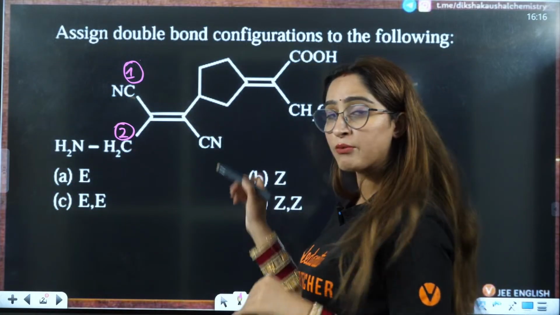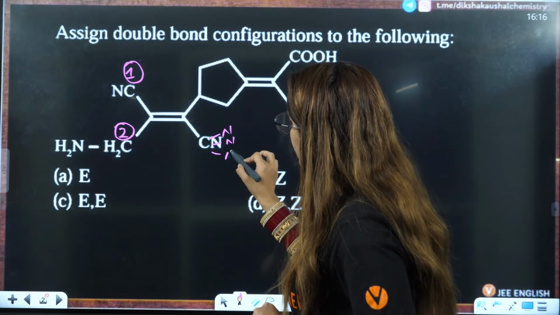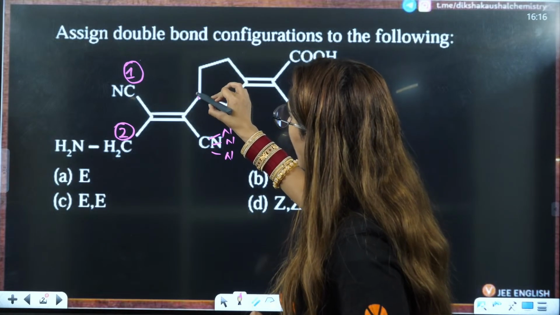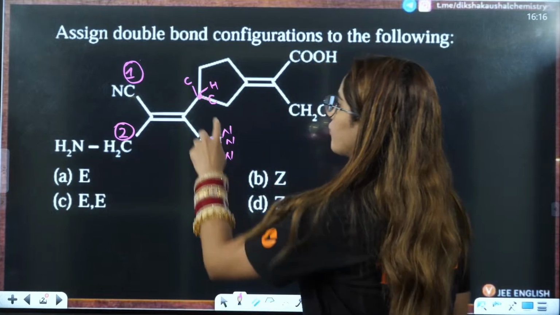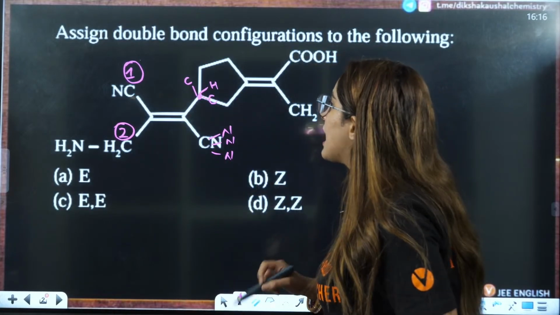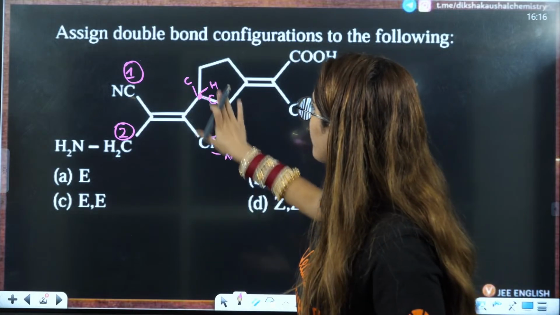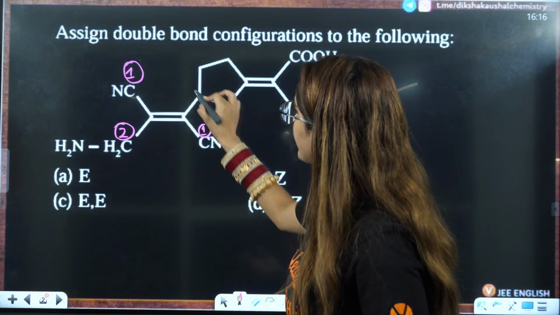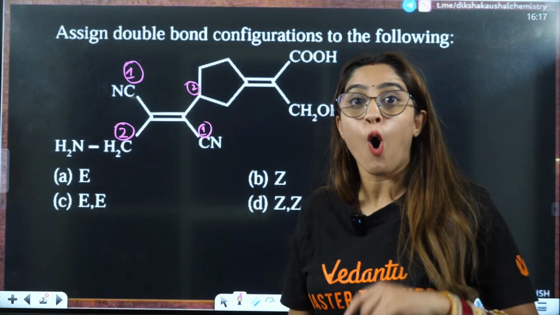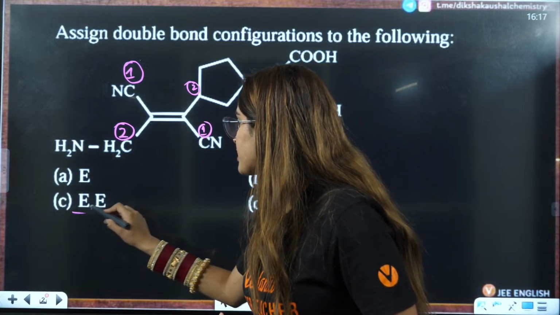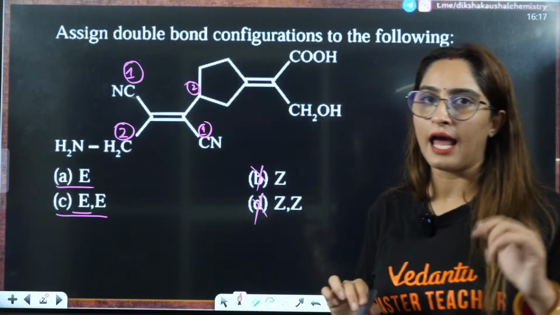Talking about this, now I'm going to do things fast here. Now this has 3 nitrogen, right? This has 1 carbon. Carbon is connected to 1 hydrogen and 2 carbon. 1 carbon here, 1 carbon here. Again, we know that nitrogen has more atomic number, so definitely the priority of CN will be more. So this is first priority, this is second priority. That means they are opposite to each other. Opposite means E is the configuration. That means these two options are eliminated. Either A or C can be the correct answer.